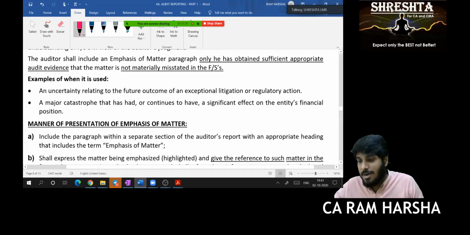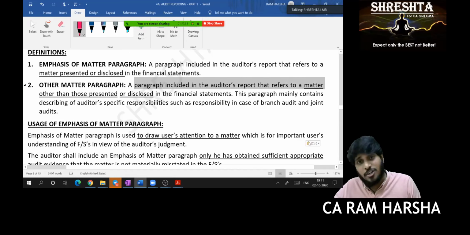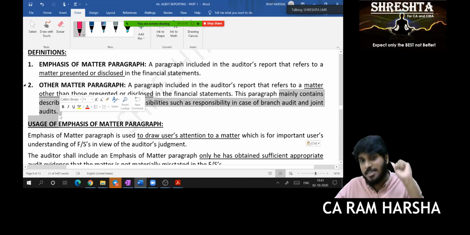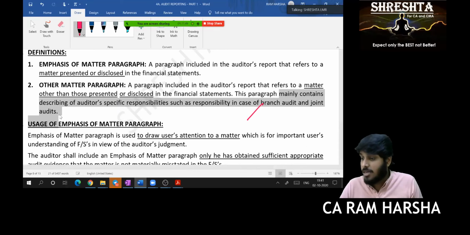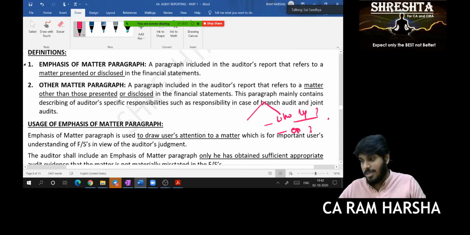Now, what is the other matter paragraph? Definition: it is a paragraph in the auditor's report that refers to some matter other than those presented or disclosed in the financials. It is not there in the financials. This mainly deals with responsibilities in case of branch audit, joint audit, all the points I will mention here. In the other matter paragraph, we will also mention who did the audit last year and what opinion he gave last year. Are you clear? Yes, sir. That's the other matter para.